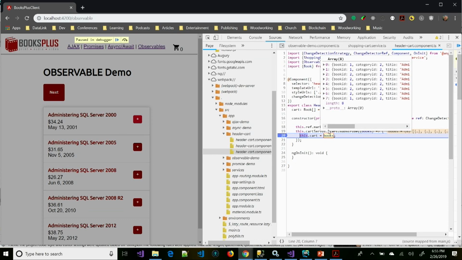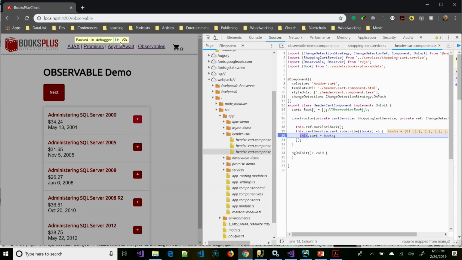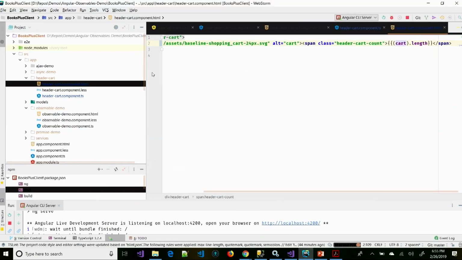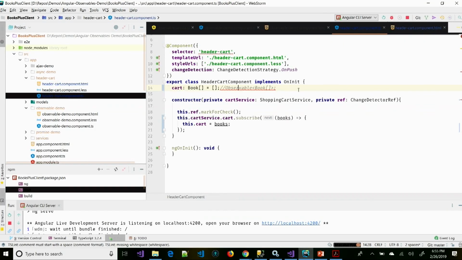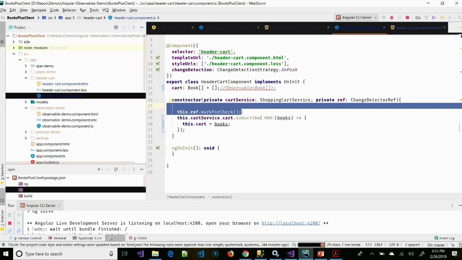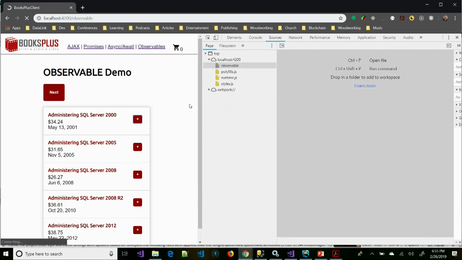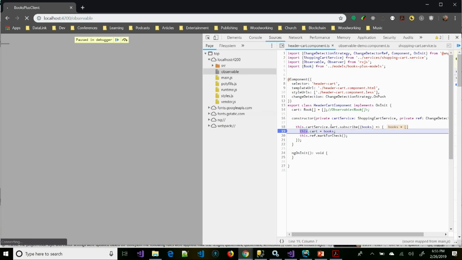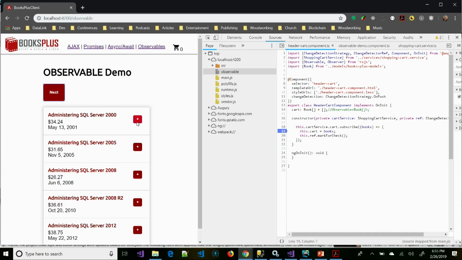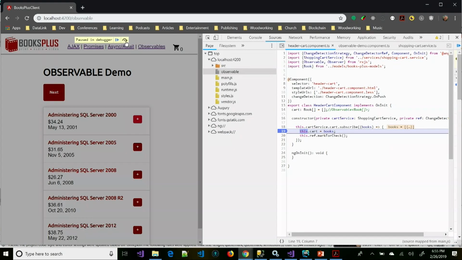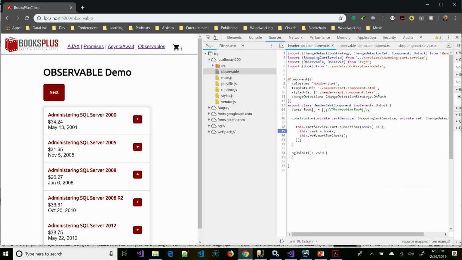What's that? Can you move your mark for check? Yeah. Oh, you're probably right. Let's do that. Inside of the observable. Let's try that. Oh, yep. There you go.